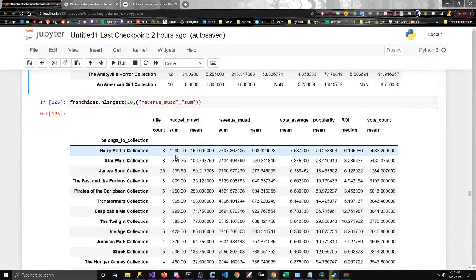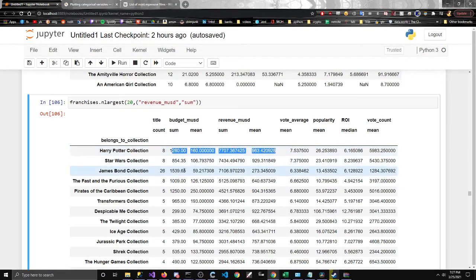We're interested in actual money. How much money these franchises make. So in sum, I think that's 12 billion that the Harry Potter collection has accumulated out of 8 entries. Which, that's a lot of money. And that's 8 movies. And if you think about it, James Bond has 26 movies, and it's not that much higher.